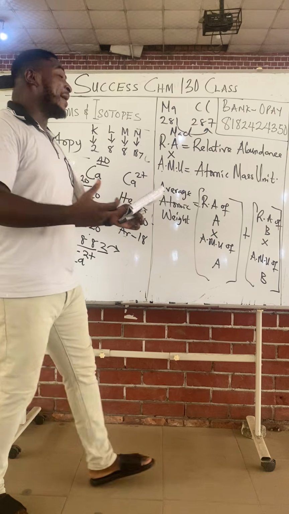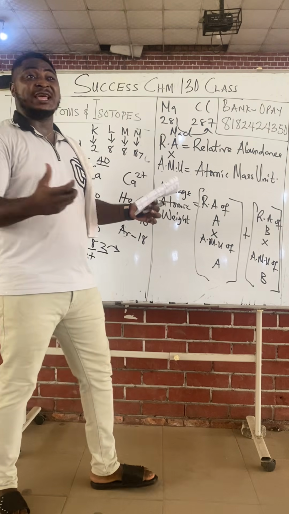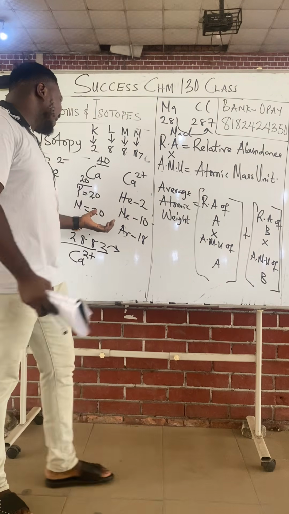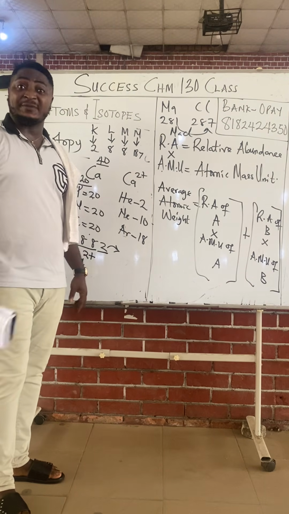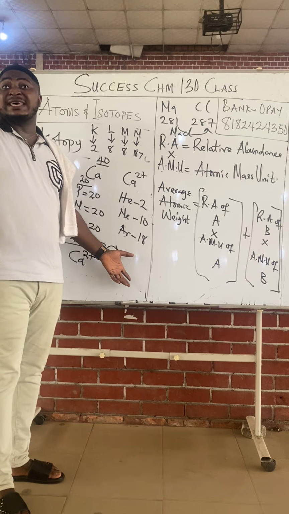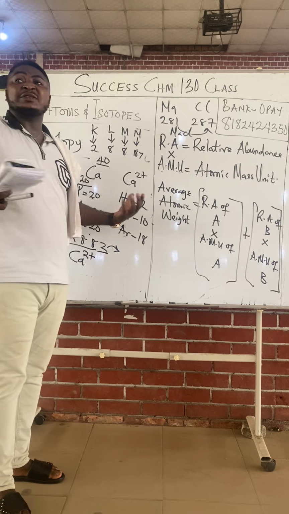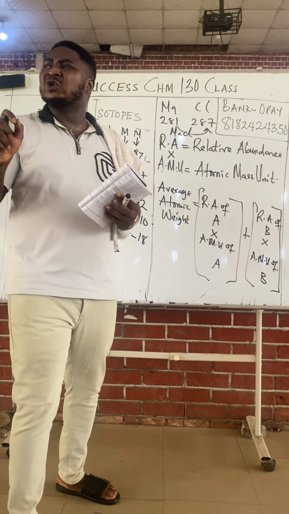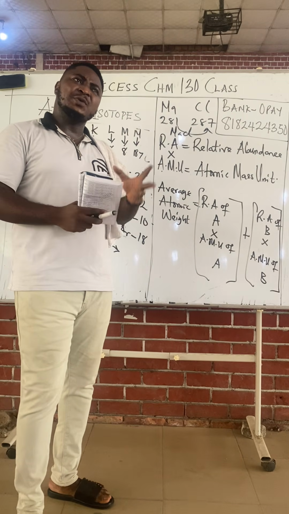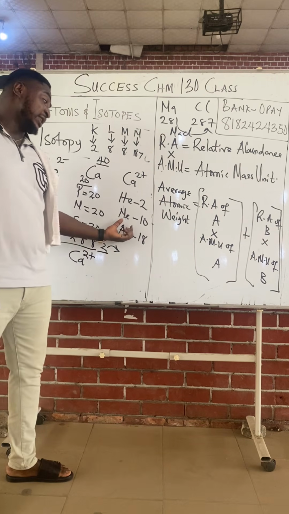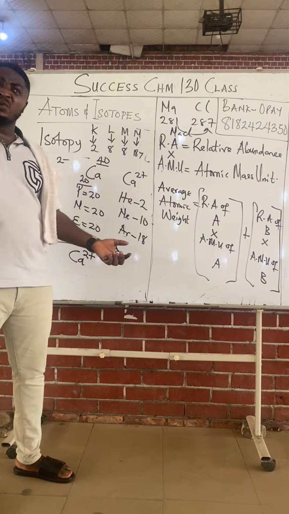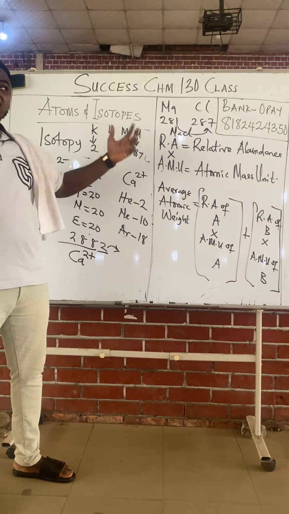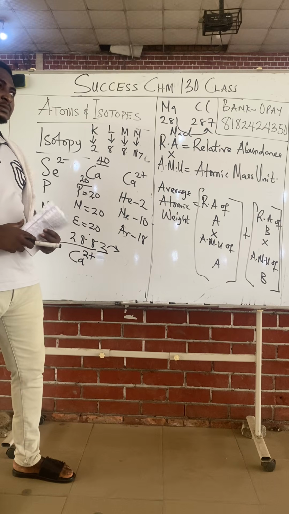So when you see elements combine to form compounds, it's not because they like each other, it's because of what they need from each other. That's why you rarely hear things like neon chloride. Have you ever heard neon chloride before? Neon does not need to react with anybody, it's stable. Argon doesn't need to react with anybody either. So elements react because they want to obtain an octet or duplet configuration. Why do we say duplet in the case of helium and octet in the case of neon and argon? If you keep going, we have krypton, xenon, other noble gases outside the first 20 elements. Are we together, class?